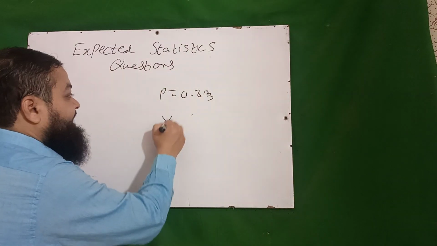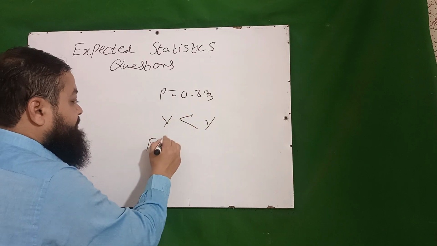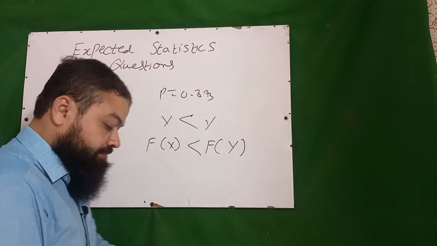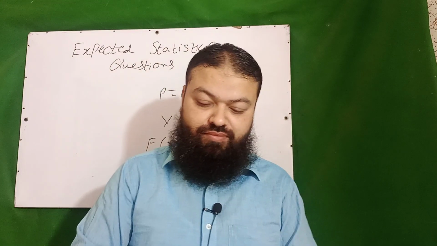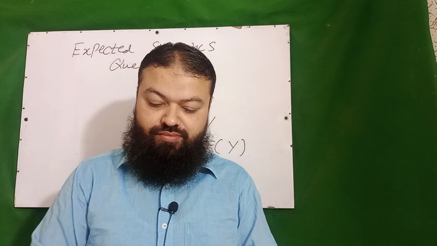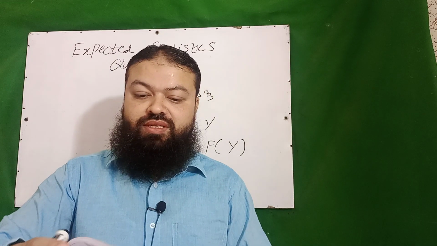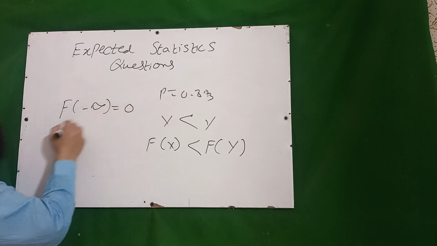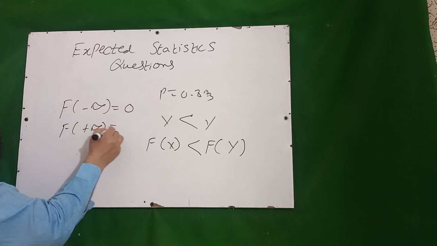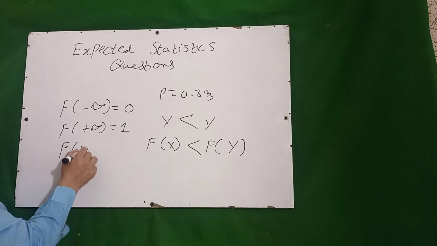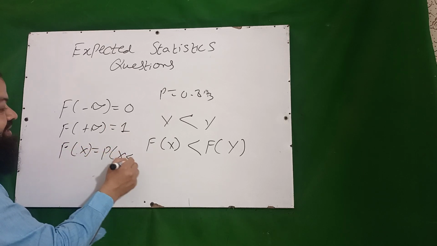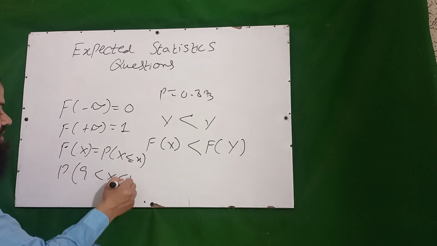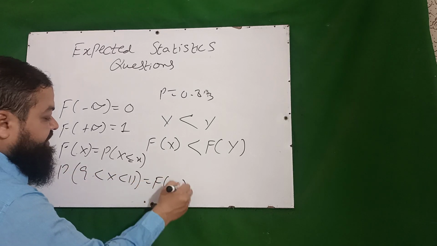Next question is, if x is less than y, then the distribution function of x must be less than distribution of y. A very important one. Next question is, F of minus infinity is always equal to 0, F of plus infinity is always equal to 1, and I have discussed distribution function is equal to probability of X less than or equal to x, and we have discussed, for example, 9 less than X less than 11, that will be F of 11 minus F of 9.